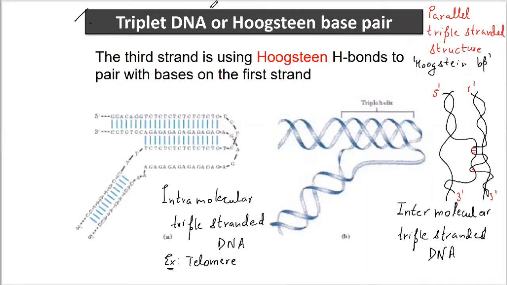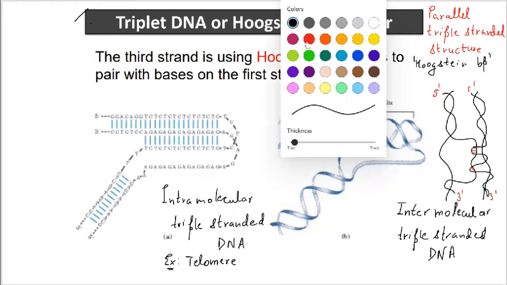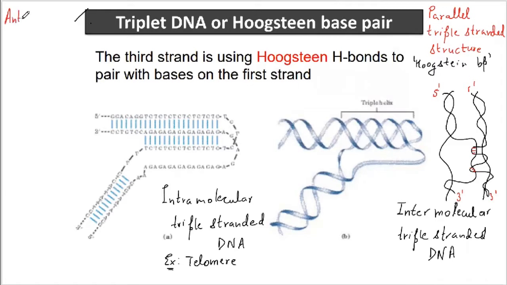What do you get in the case of anti-parallel triple-stranded structure? The structure you get is anti-parallel Hoogsteen base pairing.